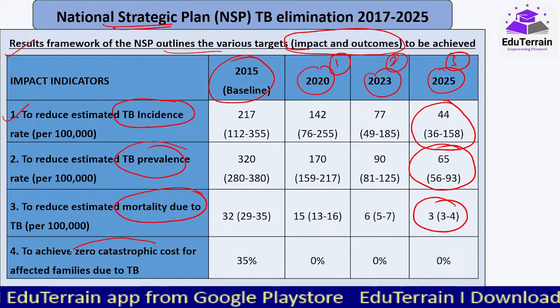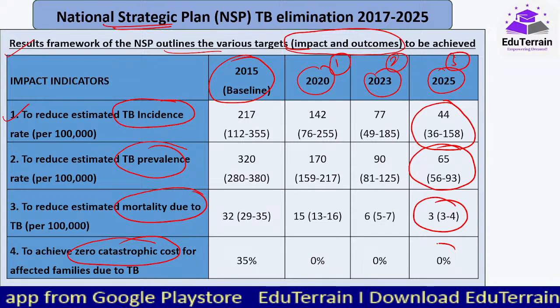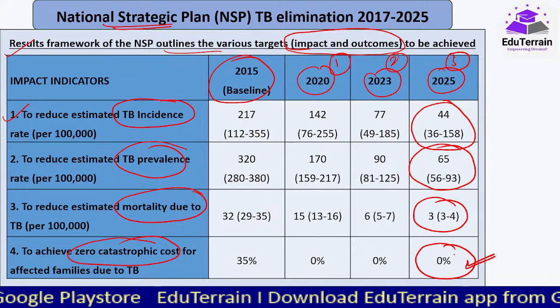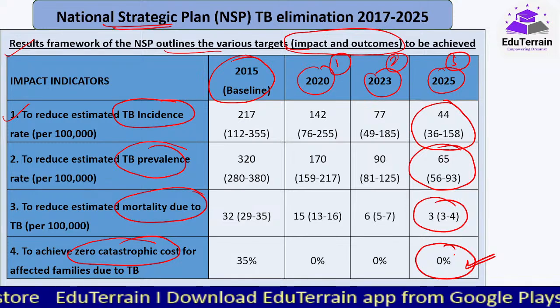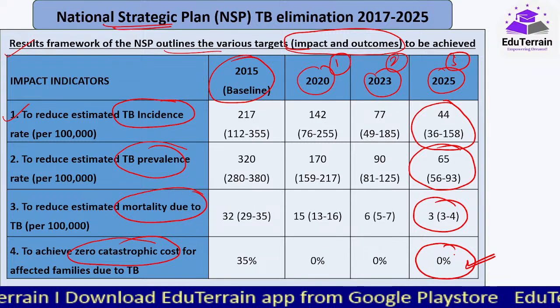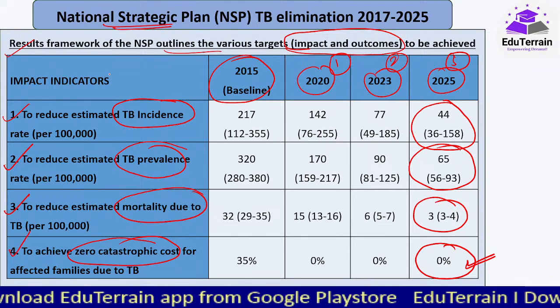To achieve zero catastrophic cost for affected families due to TB, that is zero incidence of TB. मतलब, बिल्कुल, that is, they should not be affected at any cost by this particular disease. So these are the four targets that they have set for themselves.